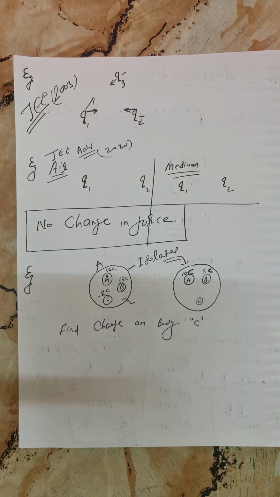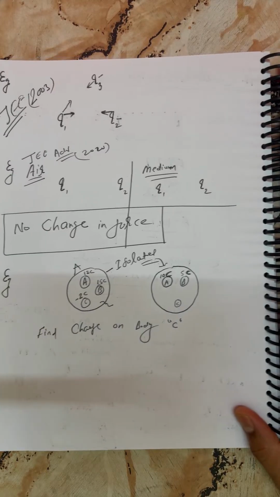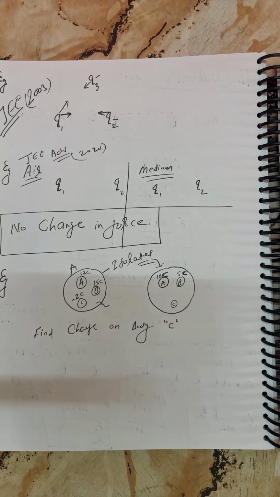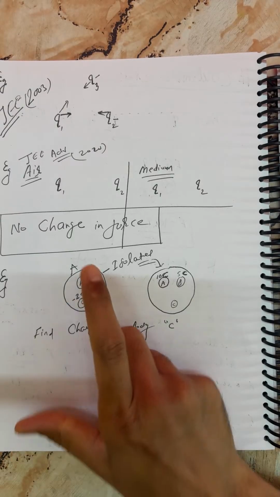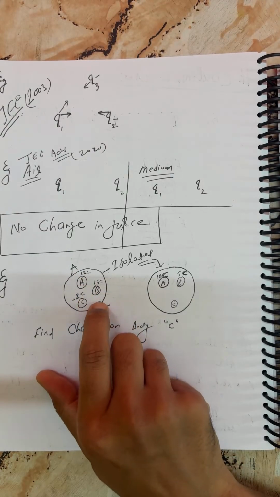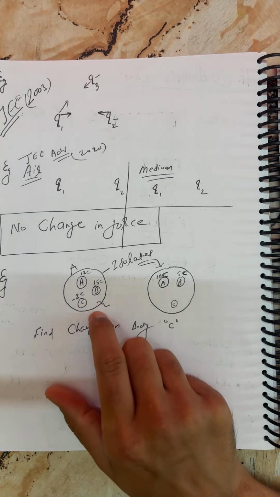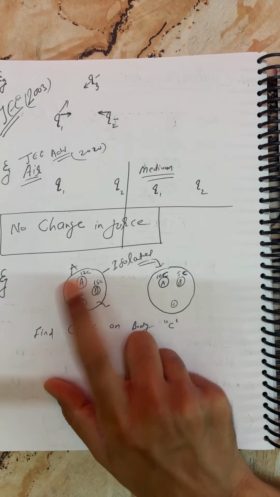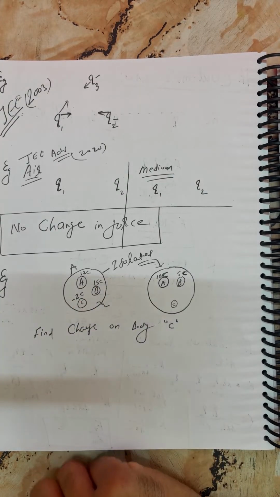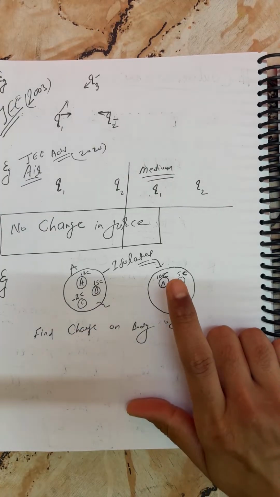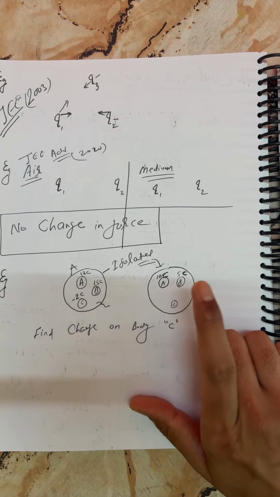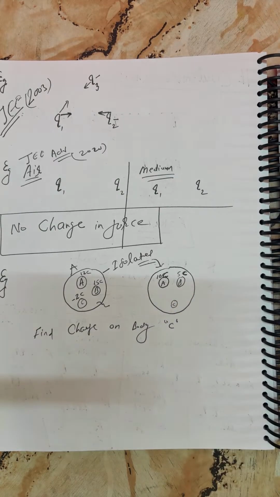Answer please. Anyone from all of you watching the live session? Write your answer. What is the question? This is an isolated system. Body A has 12 coulomb, body B 15 coulomb, body C minus 2 coulomb. Due to rearrangement of charges, the charges changed. Now body A is 10 coulomb, body B is 5 coulomb. You have to find the charge on body C. Okay, you answered. Very good.